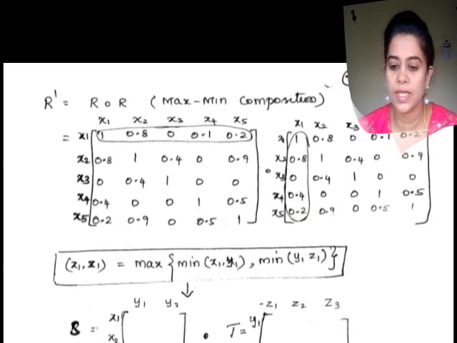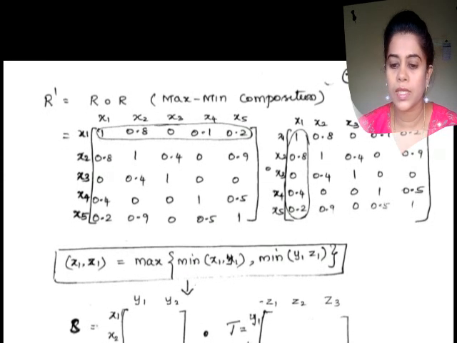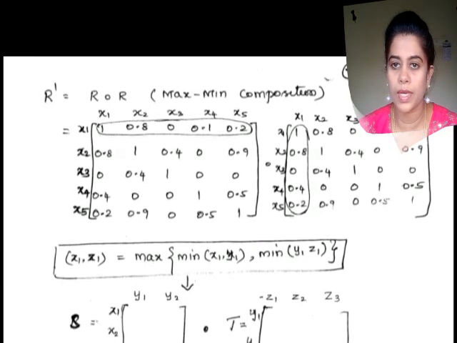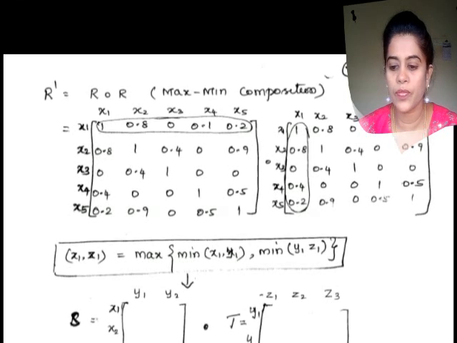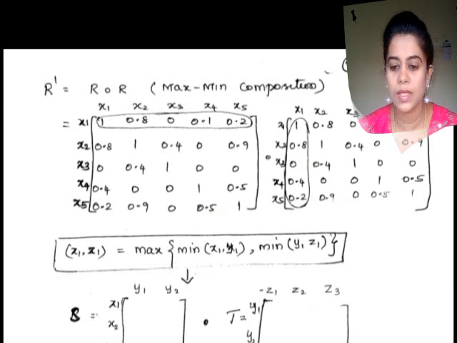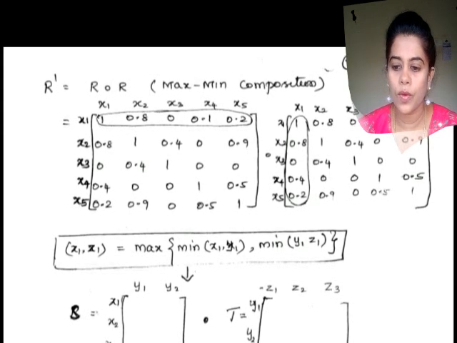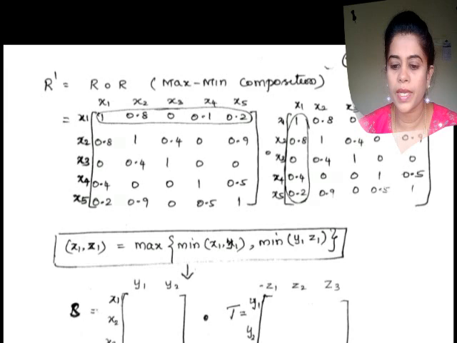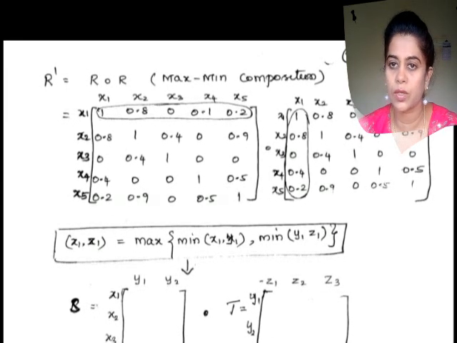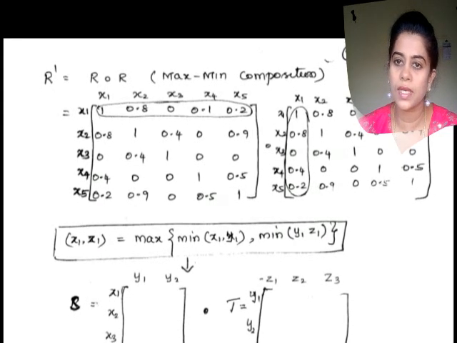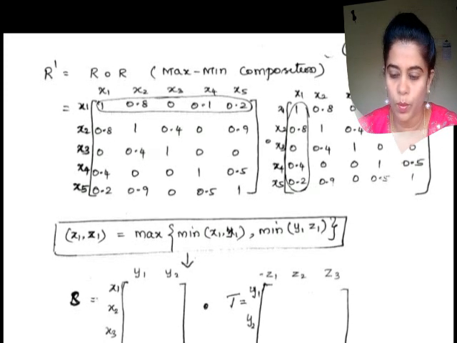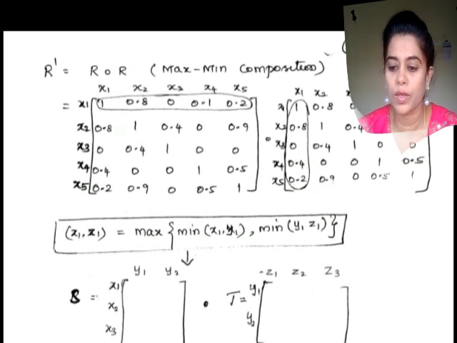Here I have given S and T, where x1, x2, x3 are the rows and y1, y2 are the columns of the first matrix, and similarly y1, y2 are the rows and z1, z2, z3 are the columns of the second. The resultant matrix will have x1, x2, x3 and z1, z2, z3, which means we get a 3 cross 3 matrix. The formula says that x1, z1 equals the maximum of the minimum of x1, y1 and the minimum of y1 to z1.